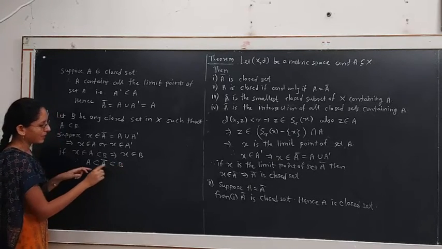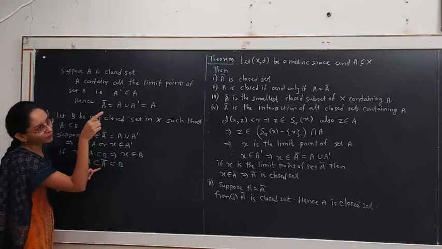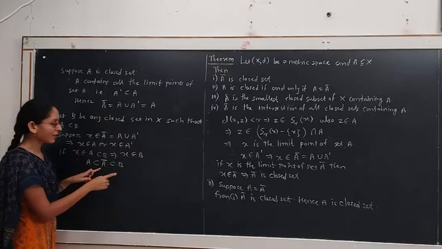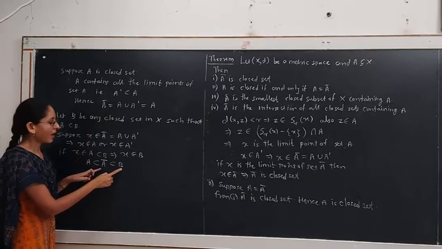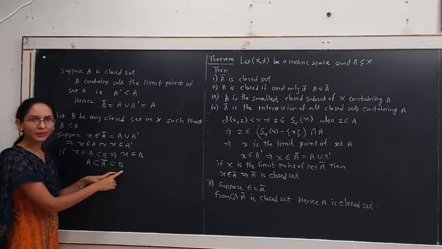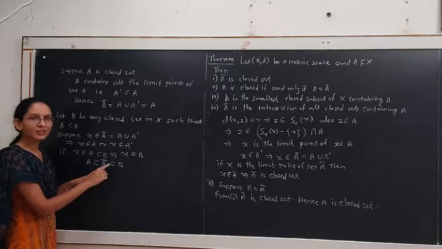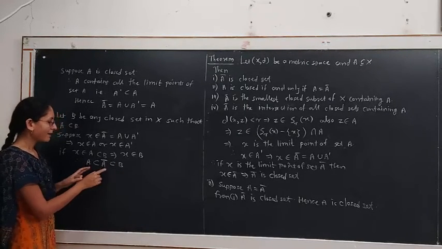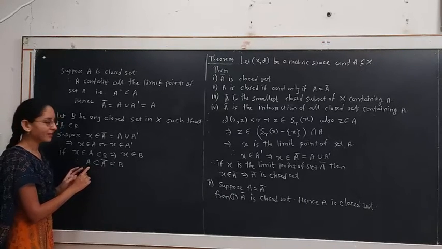Hence, from the first point, A closure is a closed set, B is another closed set, and A closure is the closed set that is contained in B. This means A closure is the smallest closed set, and this A closure contains the set A.